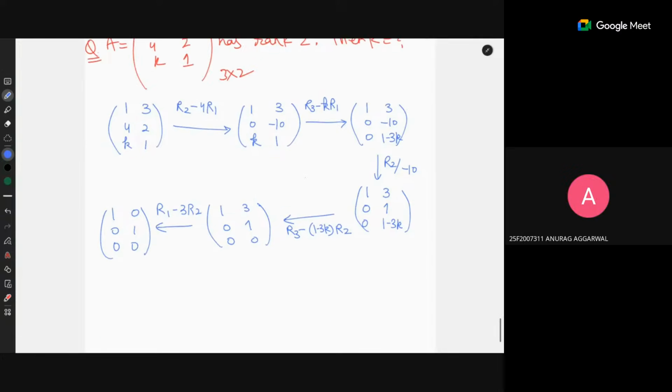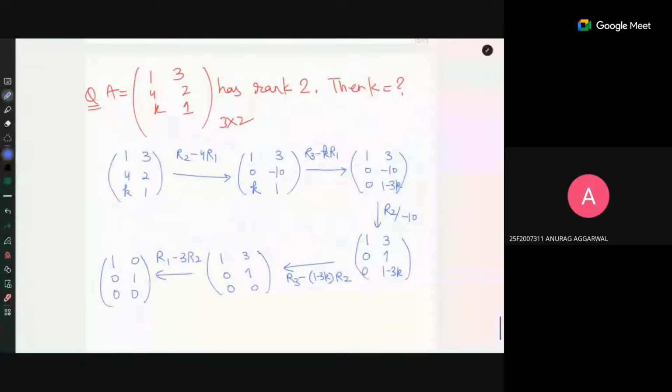Excuse me, sir. The rank of an m into n matrix, the maximum rank can be min of m or n. Yes. So it will be min of 3, 2. That is 2. Yes. That can be the maximum rank. So it does not matter whatever is inside the rectangular matrix, right? In this case, it does not matter.